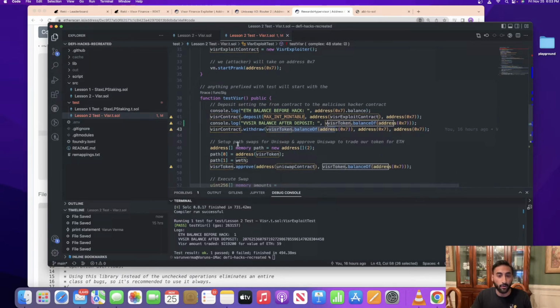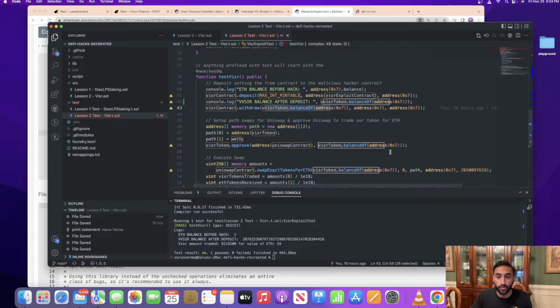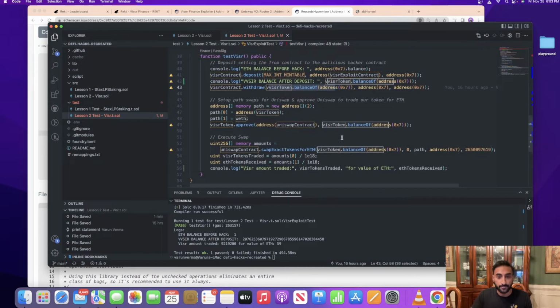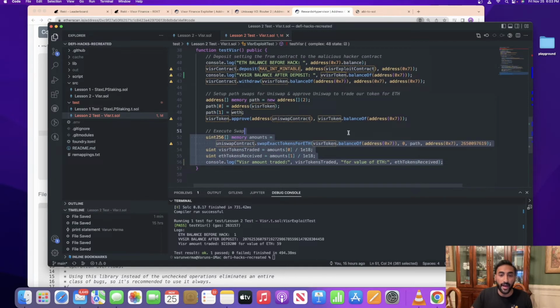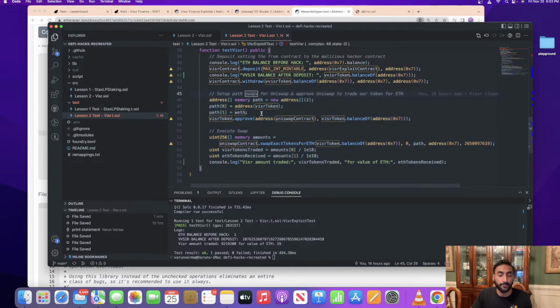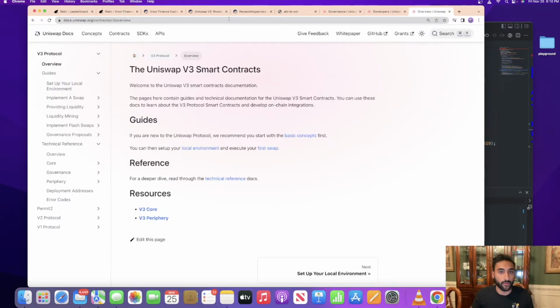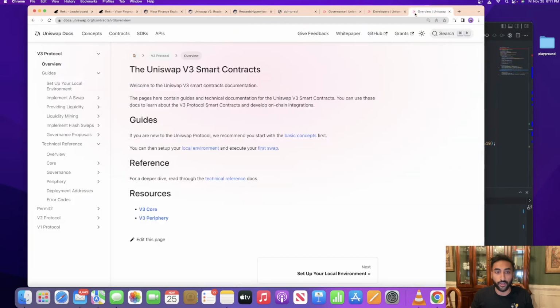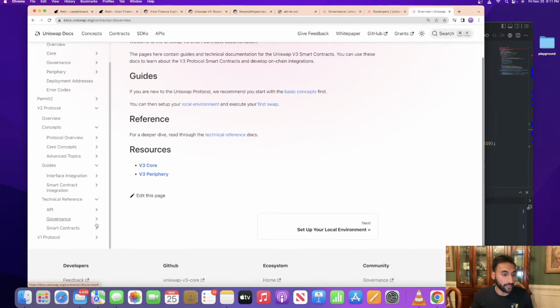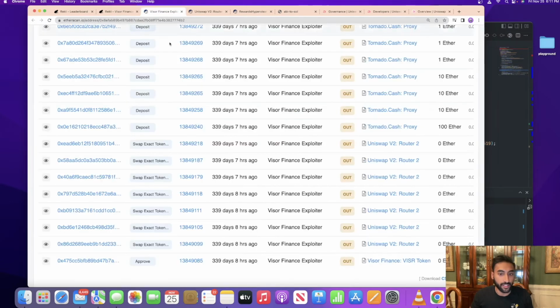Then, after all the rewards, we're going to set up Uniswap to actually trade our Visor to ETH, so we can get the amount of ETH that can be traded for that amount of Visor. Interacted with what looks like Uniswap v2 router 02. So if we go to Uniswap and we go to v2, we can go to that router and see how this method, which performs the swap exact tokens for ETH, works.